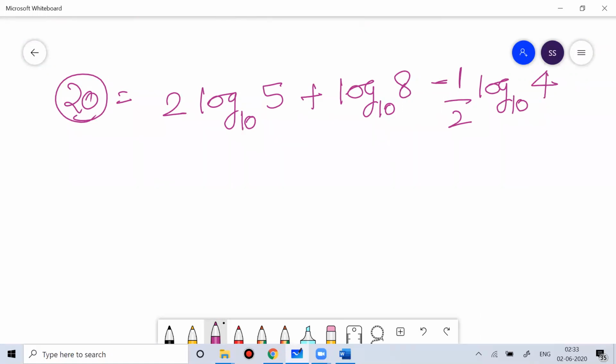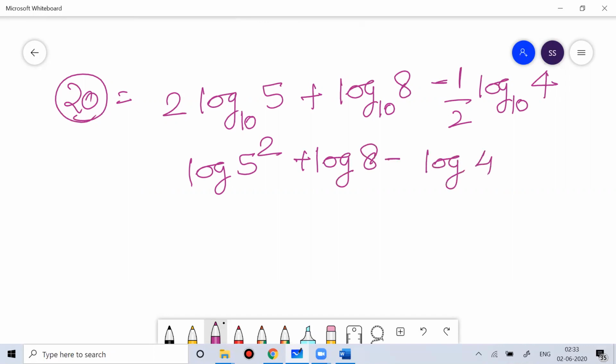You have to simplify this value, very simple. This is log of 5 square, which means 25, plus log 8 minus log of 4.